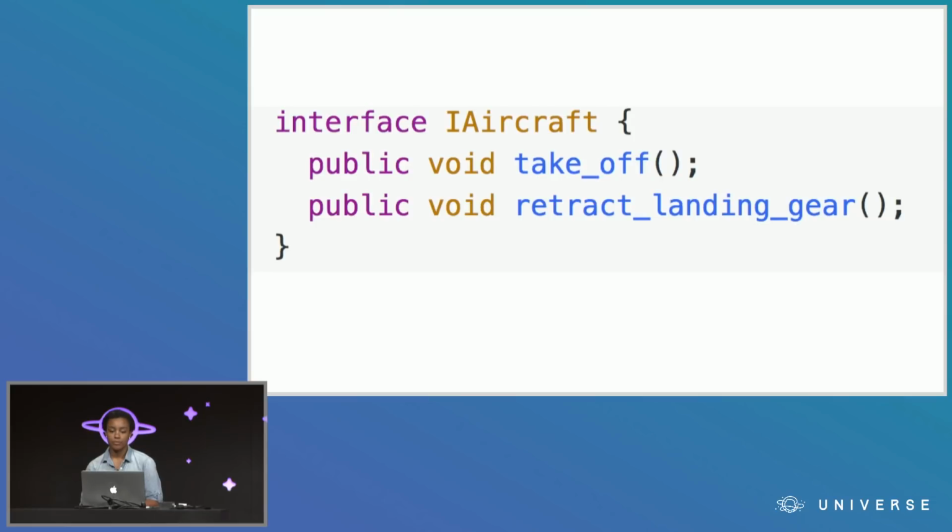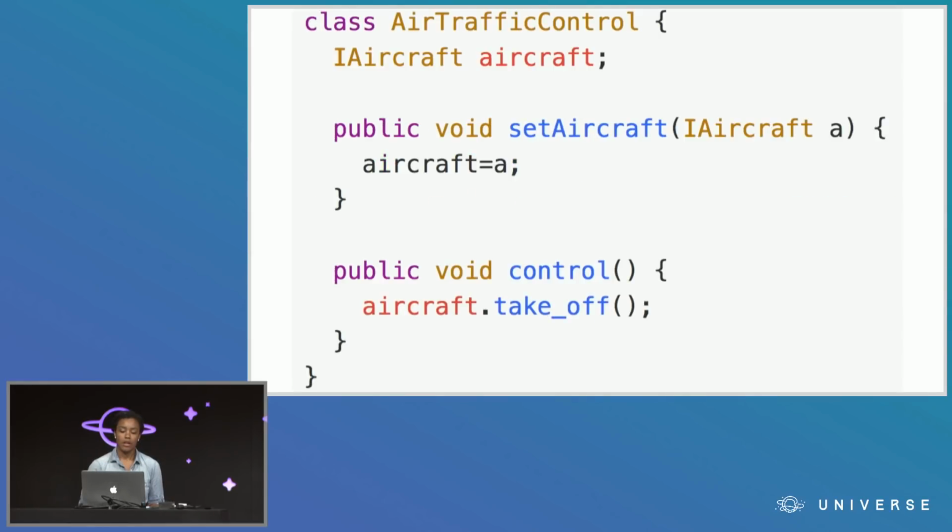Let's take, for example, the aircraft interface. This says that anything that implements the aircraft interface, anything that wants to be an aircraft, must implement these methods: take off and retract landing gear. Here we have an air traffic control class, and it takes anything that implements that aircraft interface that we saw earlier, and it tells the aircraft to take off.